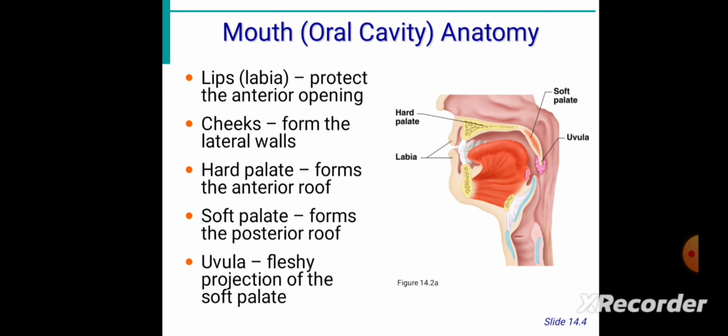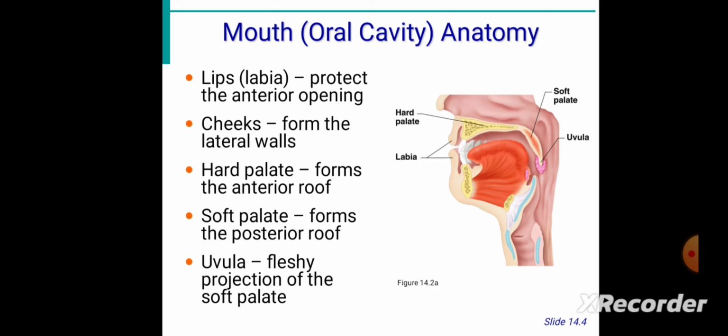Okay, and then lastly the uvula. The uvula is nothing but the fleshy projection of the soft palate. At the end of the soft palate you can visualize over here, this is the fleshy projection of the soft palate. So this is the anatomy of the mouth or oral cavity.